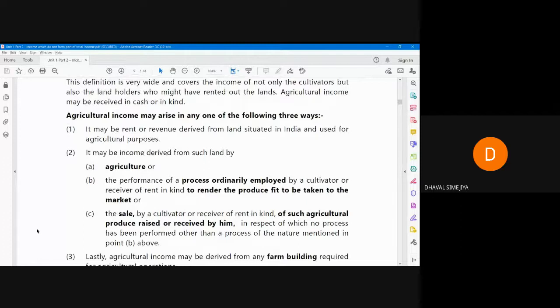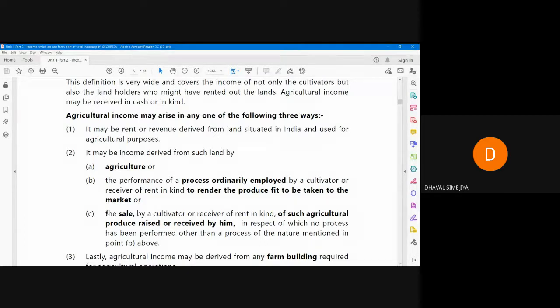For example, any process being done over there to make the product fit to be taken into the market, it will be agricultural produce. Okay, it must be agricultural produce.